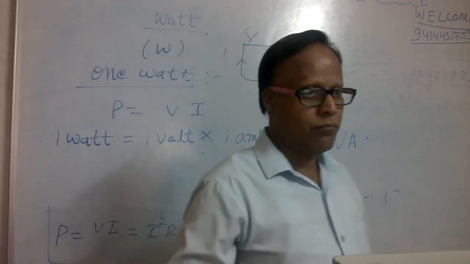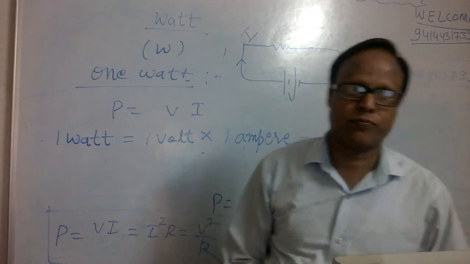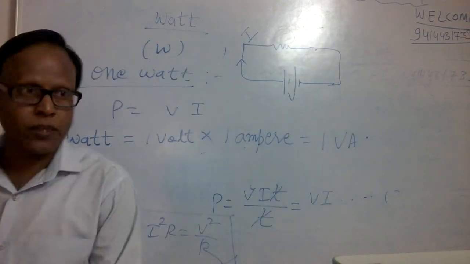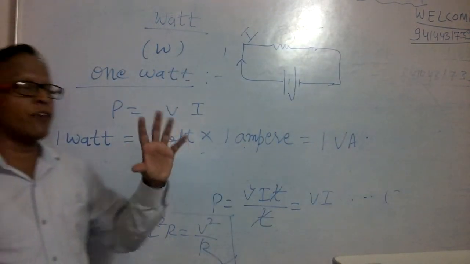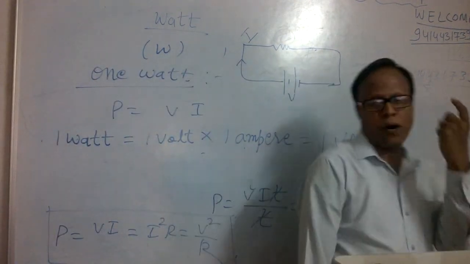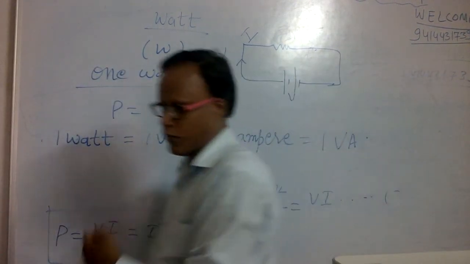In other words, we can say the electric power of any appliance. So what is the power of a geyser? What is the power of a heater?